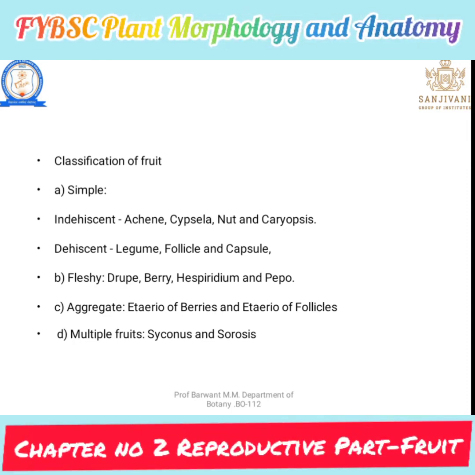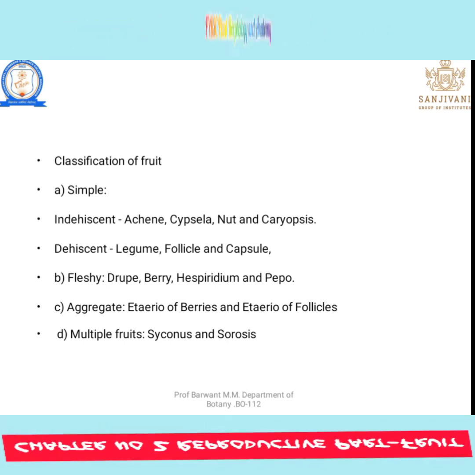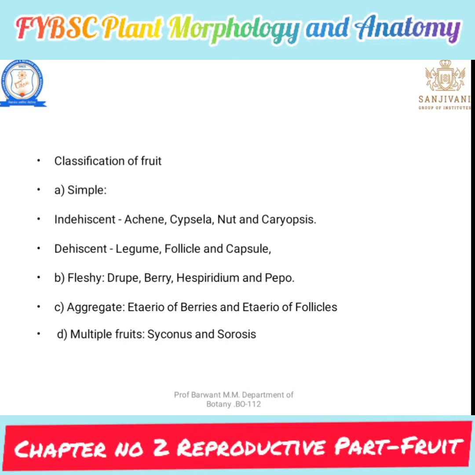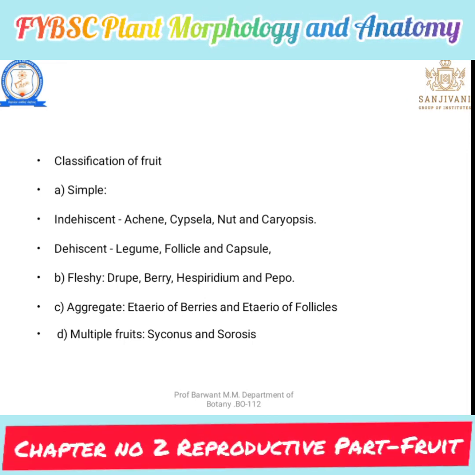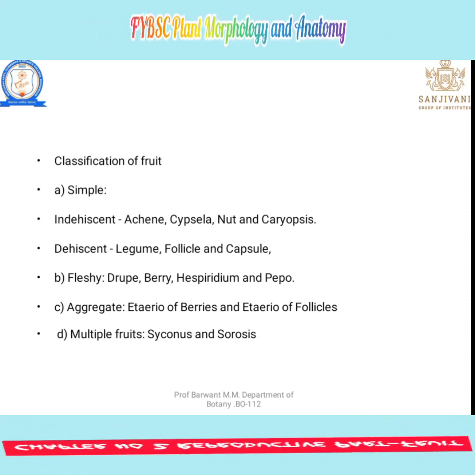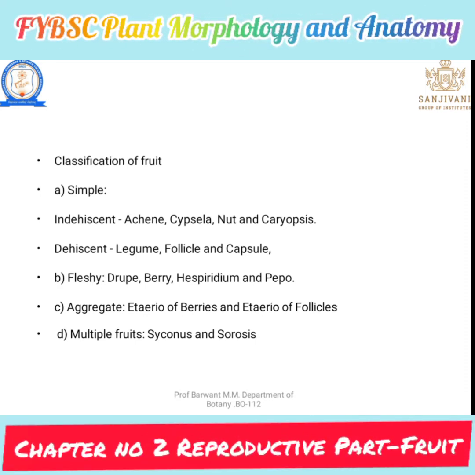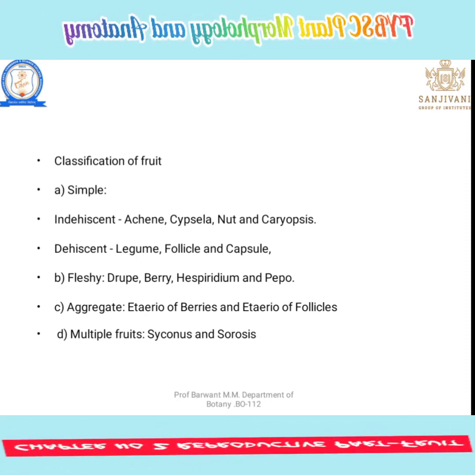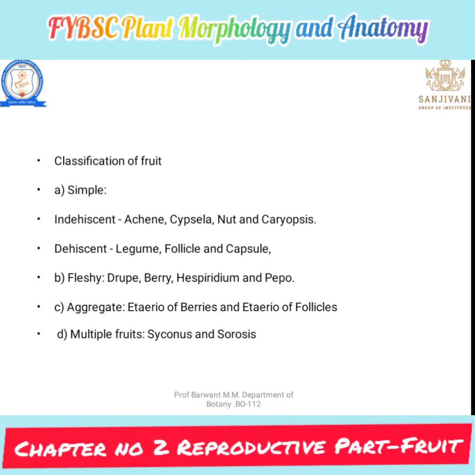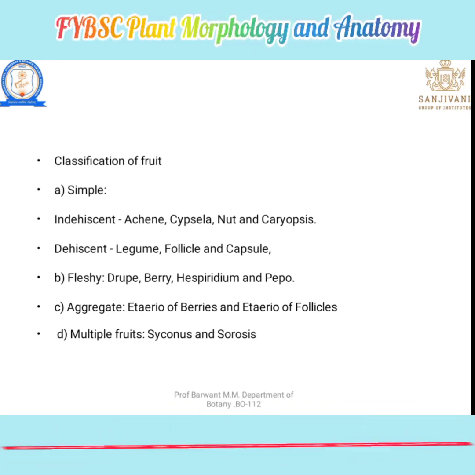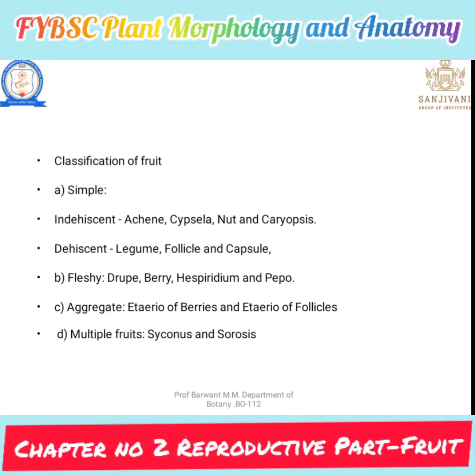Indehiscent is classified into achene, cypsela, nut, caryopsis, and dehiscent into legume, follicle, capsule. The fleshy fruits are classified into four types: drupe, berry, hesperidium, pepo. Aggregate is classified into etaerio berry and etaerio follicles, and the multiple fruits are classified into syconus and sorosis.